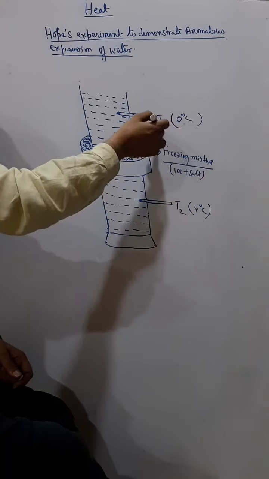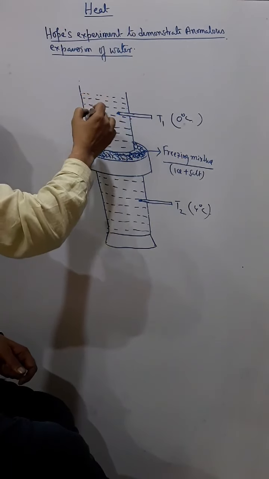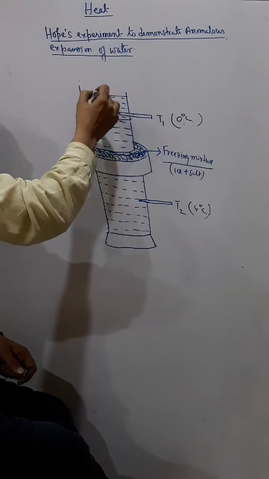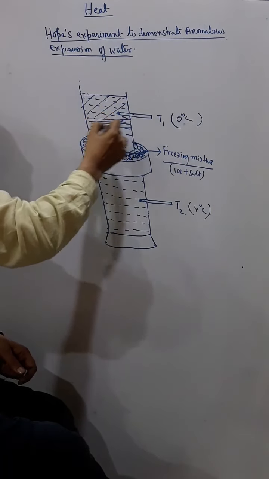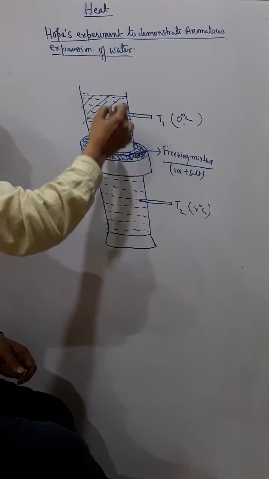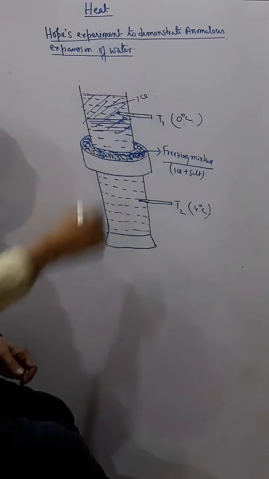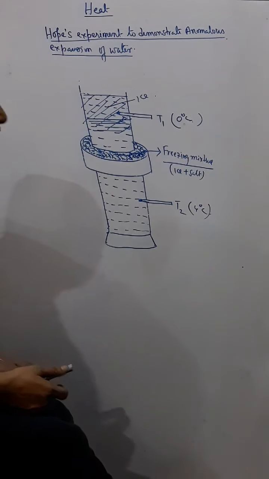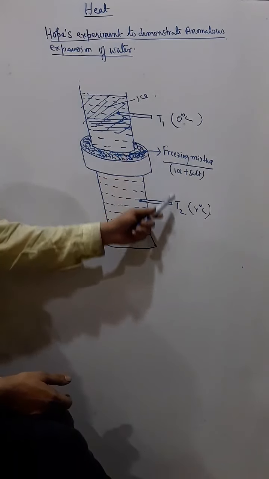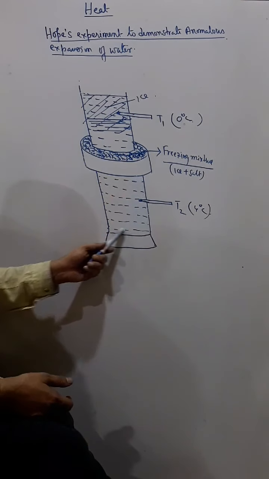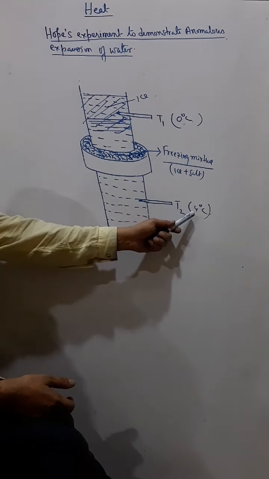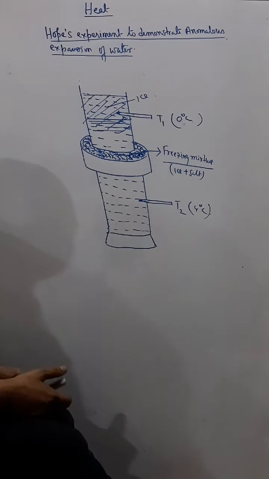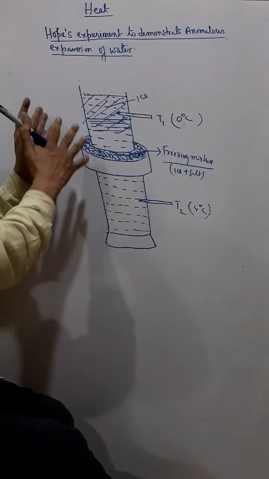And then after a few moments you will find that the upper part of the water becomes ice, but the lower part of the water remains in liquid form, and the temperature is reading as 4 degrees Celsius. Understand?